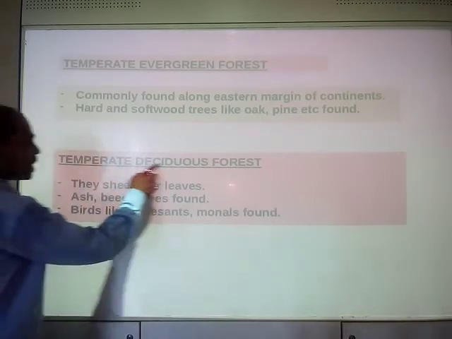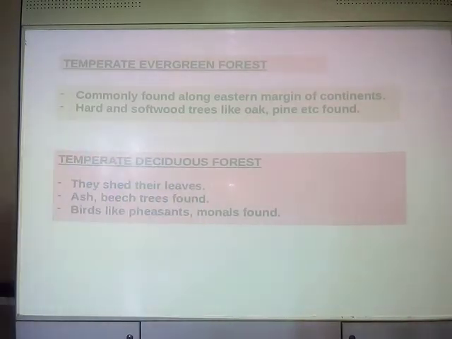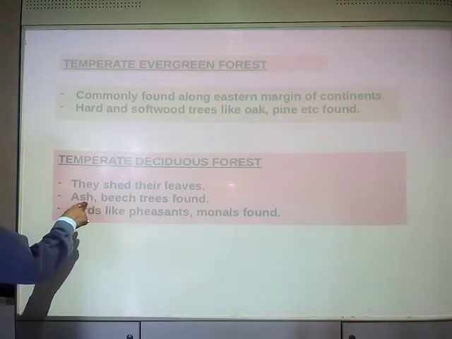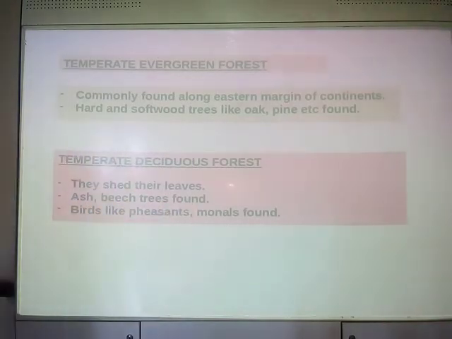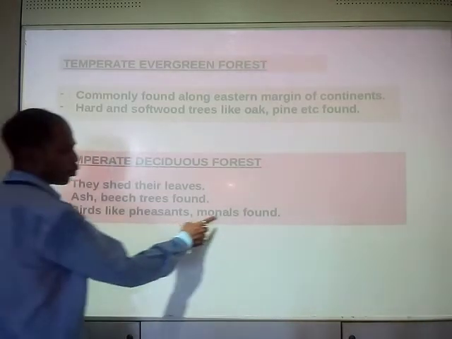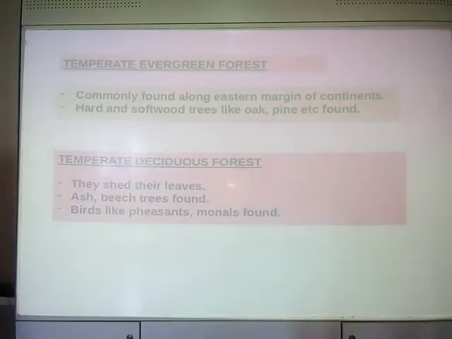Now temperate deciduous forest: trees shed their leaves. First characteristic. Another characteristic, ash and beech trees are found. Ash, beech, these are some of the plants found in temperate deciduous forest. And birds like pheasants and monarchs are found in temperate deciduous forest.